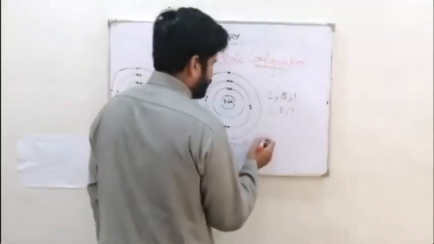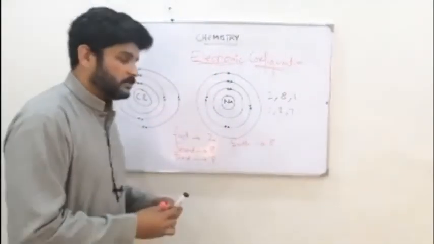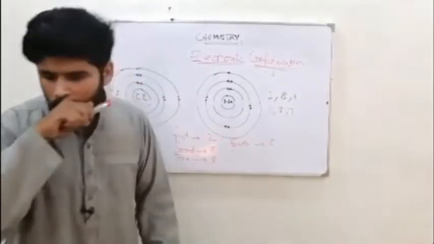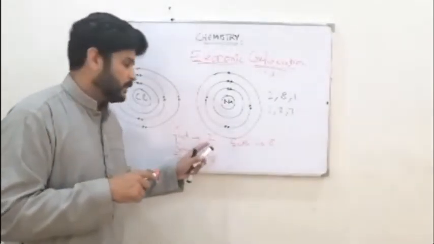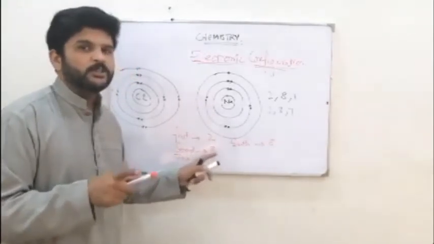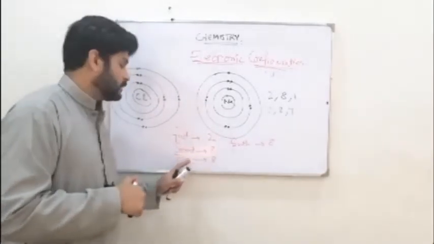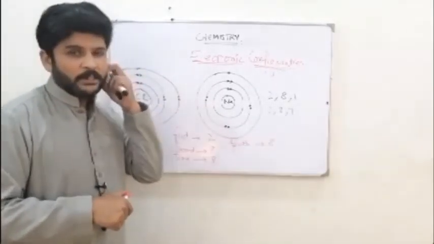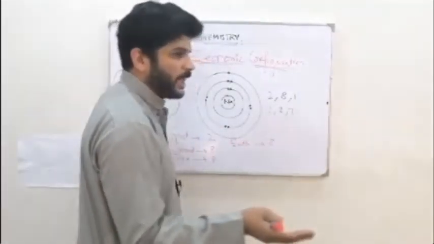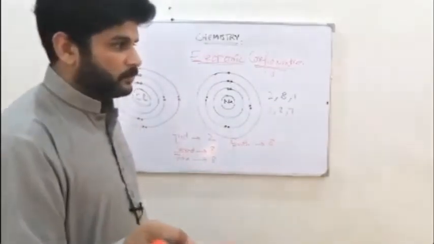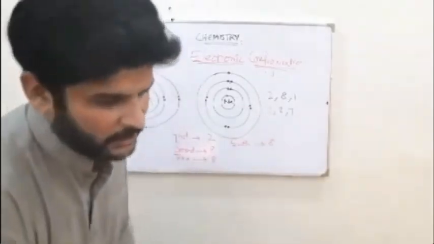For the time being you can say 8, although this is not the correct electronic configuration, but for all the others you need to remember this: 2 in the first shell, 8 in the second, 8 in the third, and then 8 in the fourth. But you don't go into the fourth shell up to 8, because you have the first 20 elements in your syllabus for electronic configuration, till calcium.